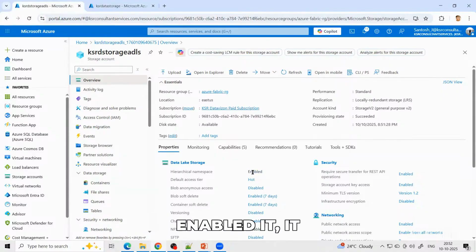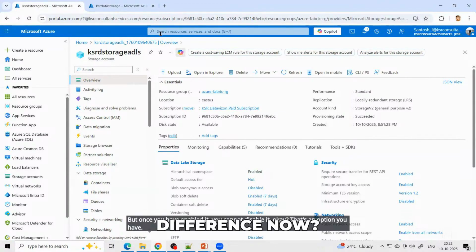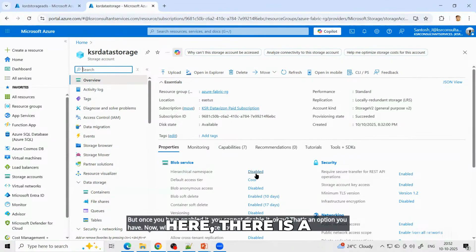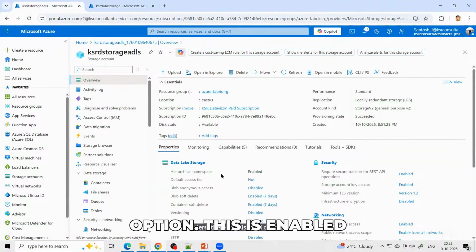But once you have enabled it, you cannot disable it. Okay, that's an option you have. Now, what is the difference? Here there is a disabled option. This is the enabled option.